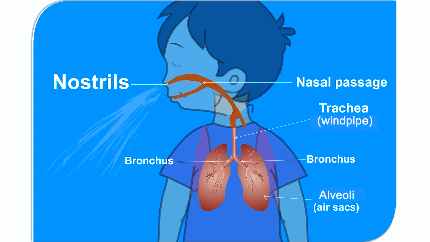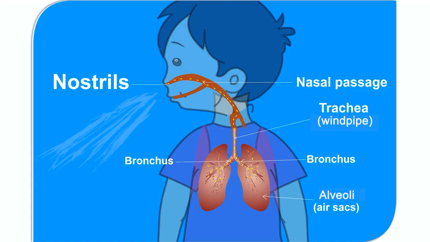The air enters the alveoli from the trachea to bronchus and bronchioles. The oxygen of the air diffuses into the blood through the thin walls of the alveoli. The oxygen combines with the hemoglobin in the blood to form oxyhemoglobin and is carried to all cells of the body. The carbon dioxide produced as an end product of respiration enters the blood and is carried to the alveoli in the lungs. The carbon dioxide is removed with the air we breathe out from the lungs.